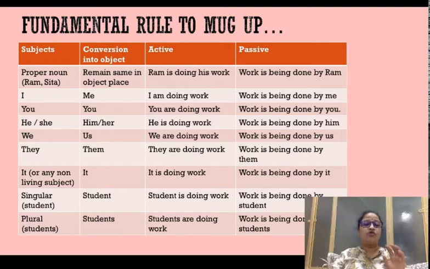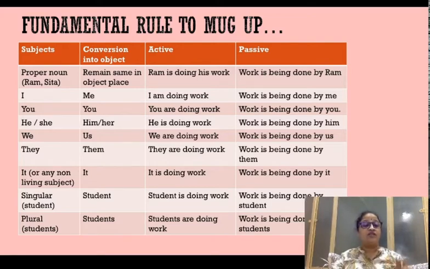So most commonly used, apart from these subjects, there could be no one, someone, anyone, all, each, everyone, either, or, neither, nor, Ram and Sham. Lots of subjects can come in, but these are the most commonly used subjects. So let's focus mainly on the pronoun and how they change from the subjective position into the objective position.